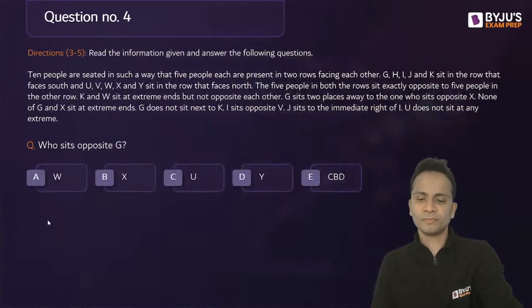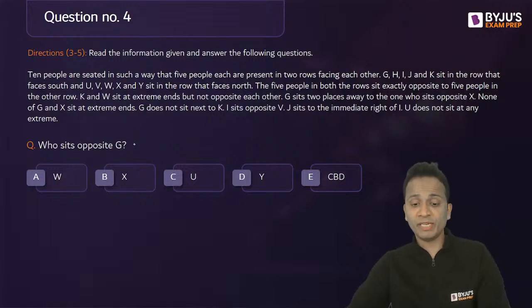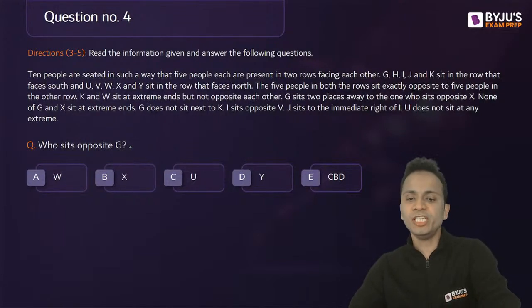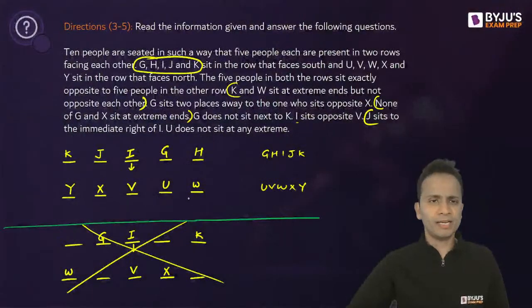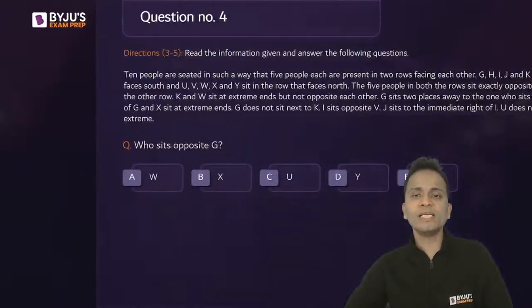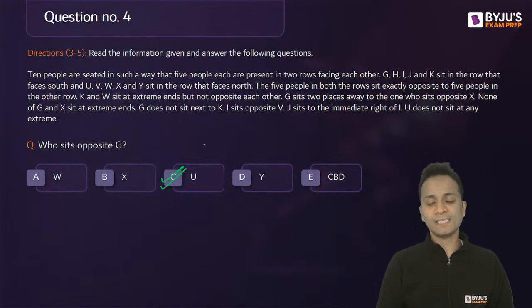Question number 4. Who sits opposite G? Once you have made the arrangement, then you can answer all the questions very quickly. So who sits opposite G? G के opposite it's U. So U is sitting opposite to G. Once again, the correct answer is option C.